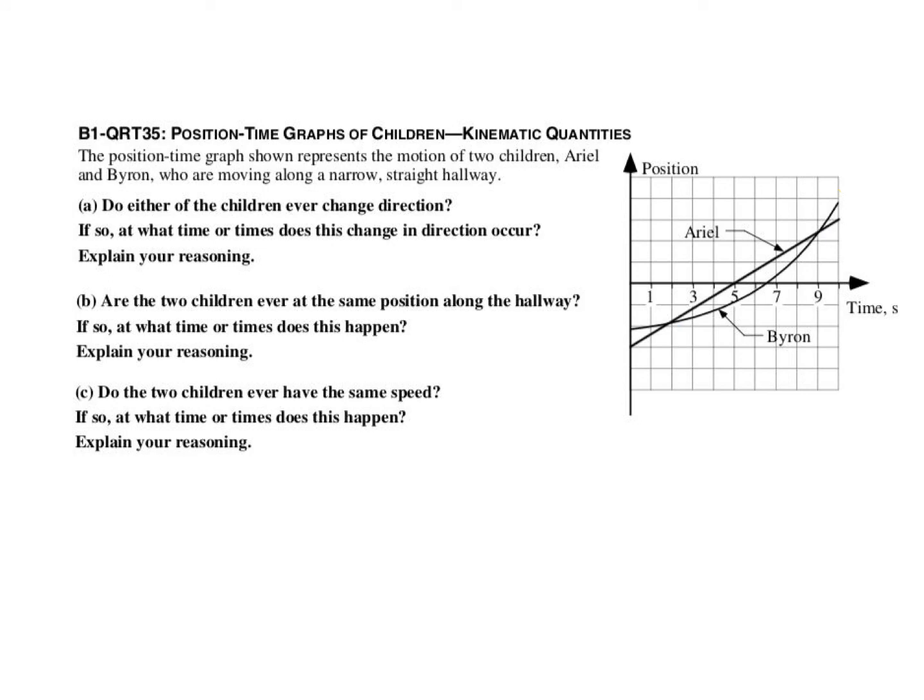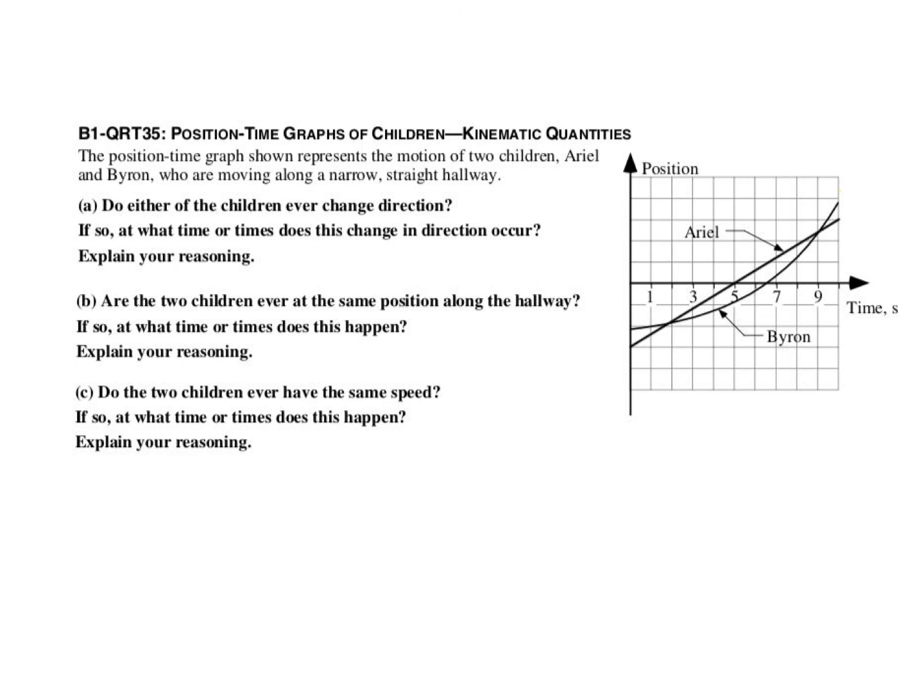And part C, do the two children ever have the same speed? If so, at what time or times does this happen? Here we want to build this backwards. Having the same speed would mean having the same velocity or having velocities in opposite directions that have the same magnitude. Here they're both heading positive, so I don't have to worry about that. So we really do mean having the same velocity.